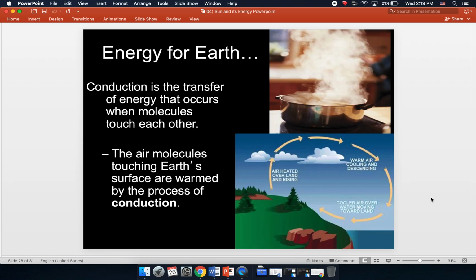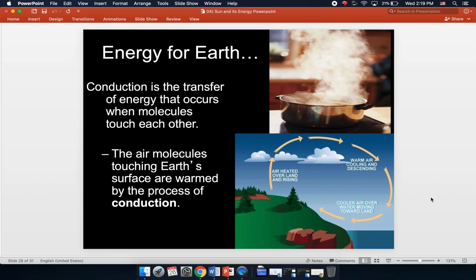All right, so now let's talk about our second type of energy transfer, conduction. Conduction does require a medium. The energy and heat have to have something to flow through. With conduction, this transfer of energy and heat occurs when molecules touch each other.